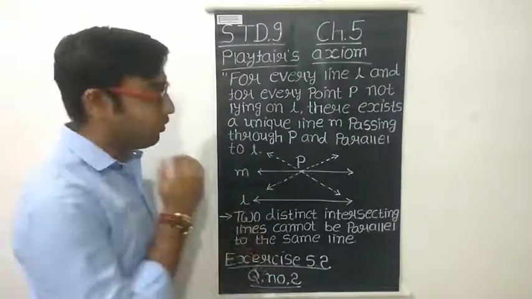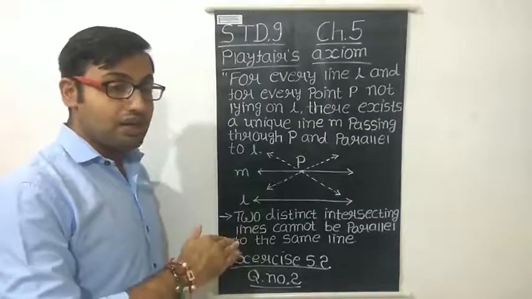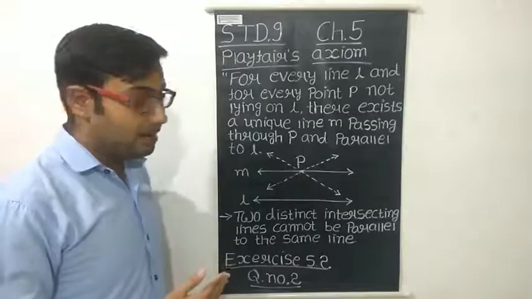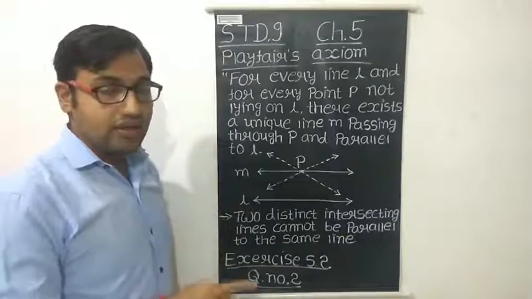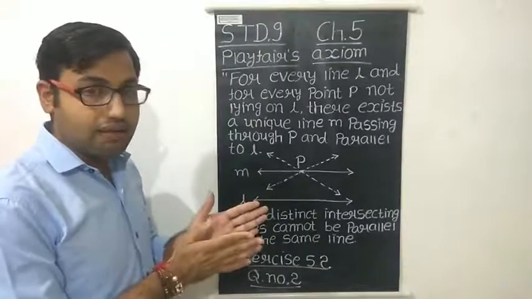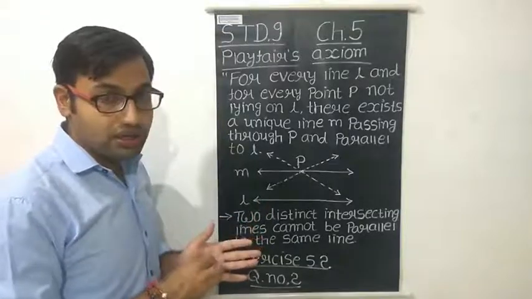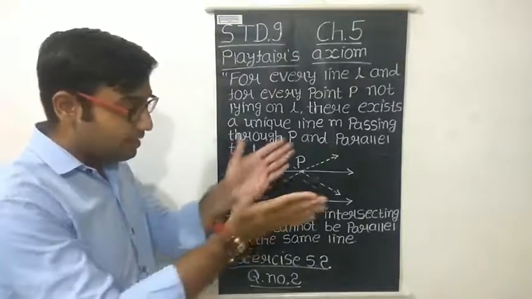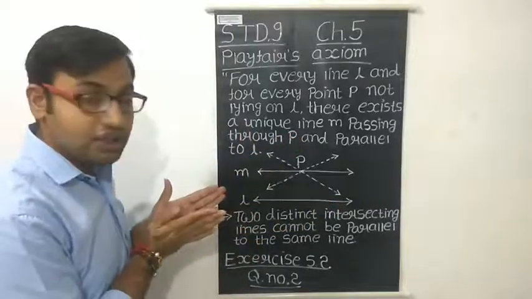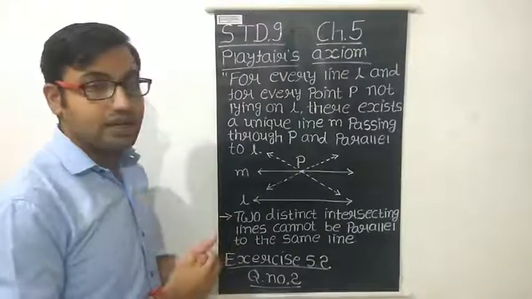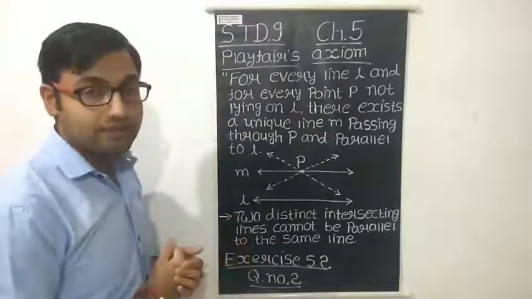Why is it said to be an equivalent version? Because remember, in Euclid's fifth postulate it is stated that when a straight line falls on two straight lines, making the interior angles on one side less than two right angles, then the two lines meet each other on that side where the sum of the interior angles is less than 2 right angles, right?